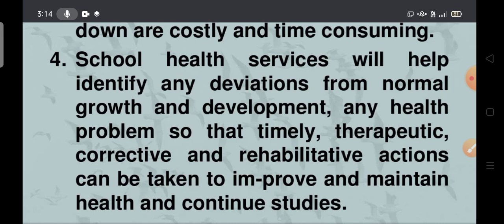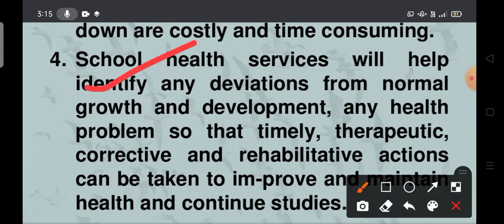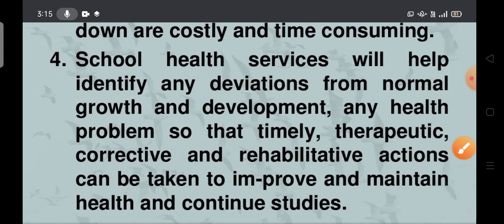It will help identify deviations from normal growth and development and any health problems, so that timely we may refer to the hospital and the doctor may give the treatment, isn't it? So the children may get therapeutic, corrective, rehabilitative actions to improve.